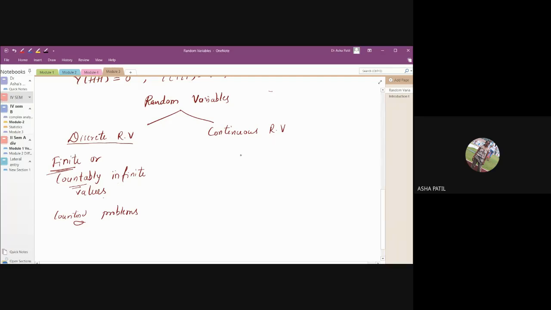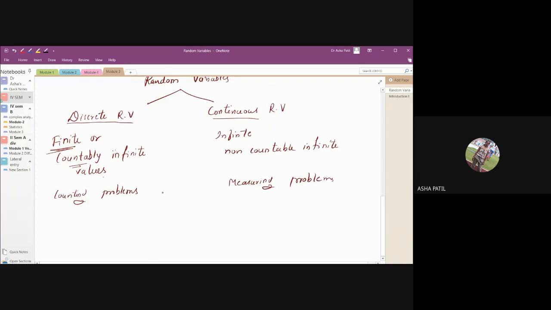Now, a continuous random variable means the random variable that takes an infinite number of values, or we can say non-countable infinite values. Then such variables are called continuous random variables. Usually here we say measuring problems come under continuous random variables.